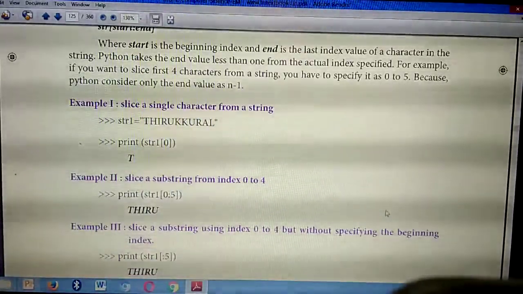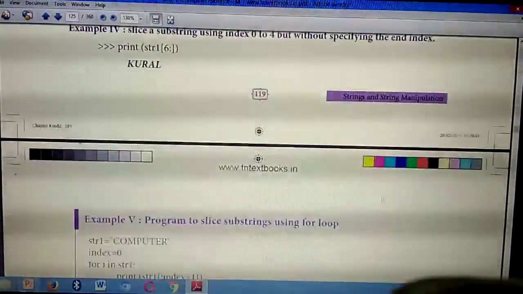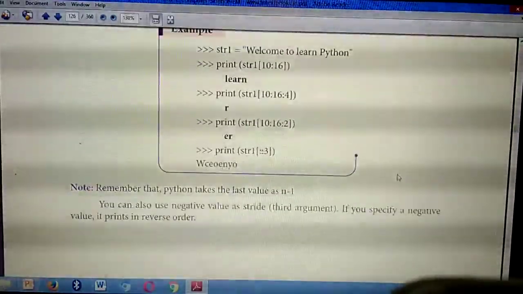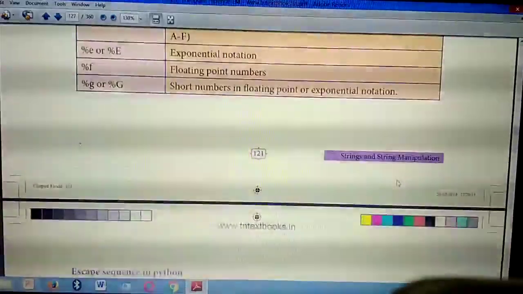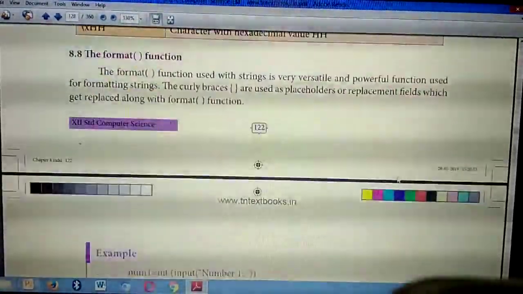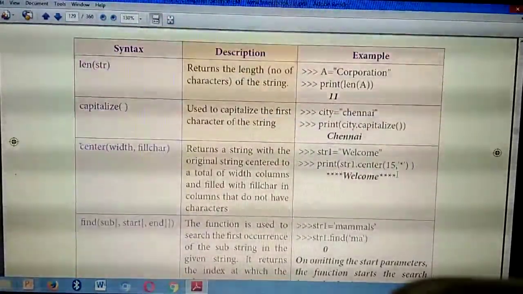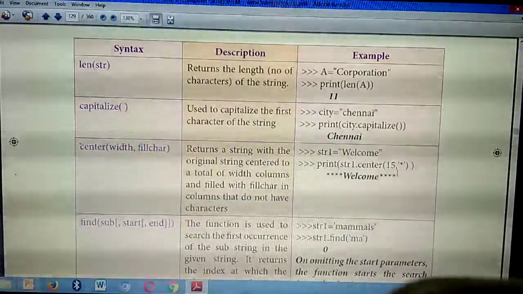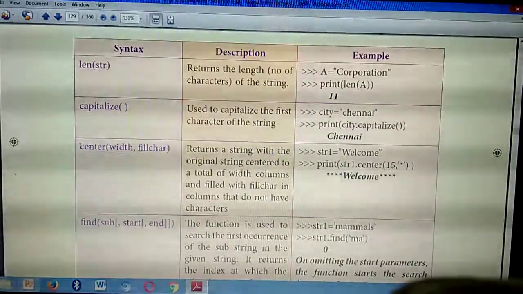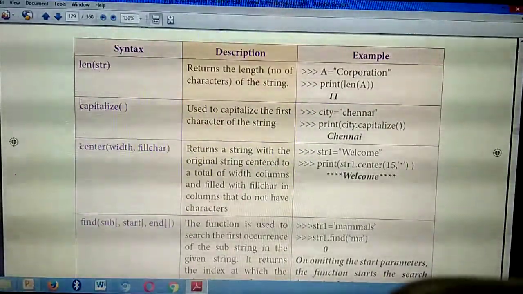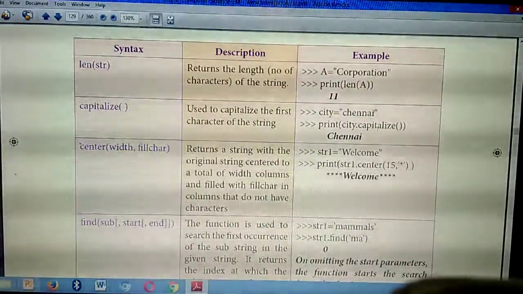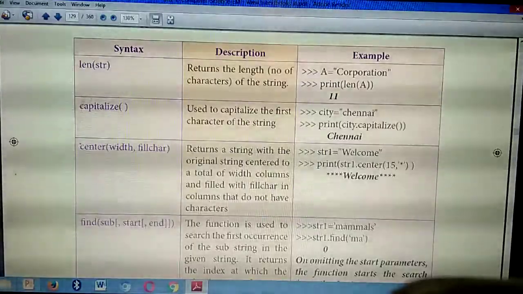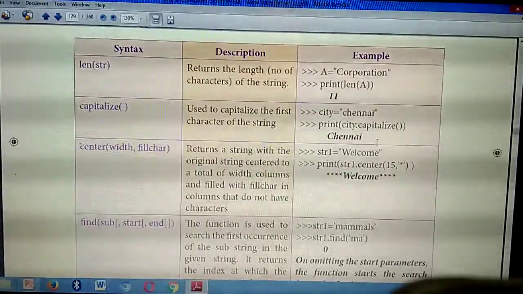Then the 3-mark questions. First one you need to write. Second one, take page number 123. Capitalize off, starting from here to this example.